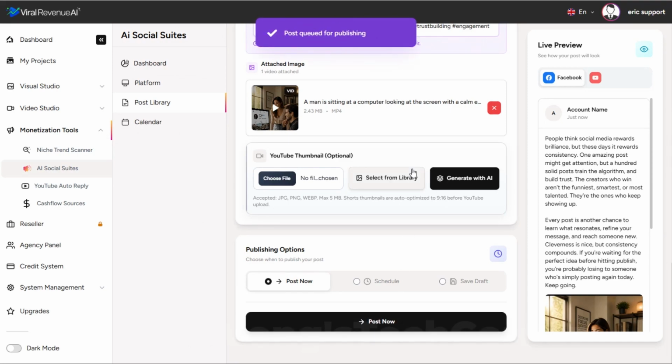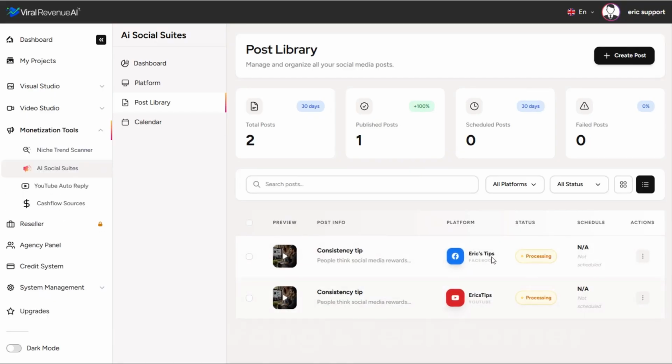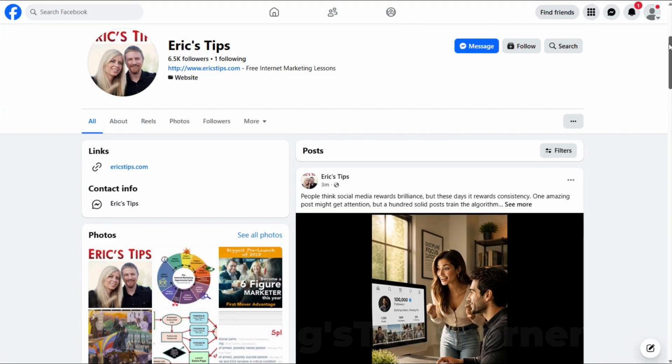Post queued for publishing. And it's currently processing to both of these accounts, Facebook and YouTube. And within a couple of minutes, it will say published. This will keep track of all your posts here in your post library. And from here, we can also view it or delete it. So let's go ahead and view this one. And again, just to show you what it looks like in real life, let's go ahead and open up my actual Facebook page. All right, so here's Facebook.